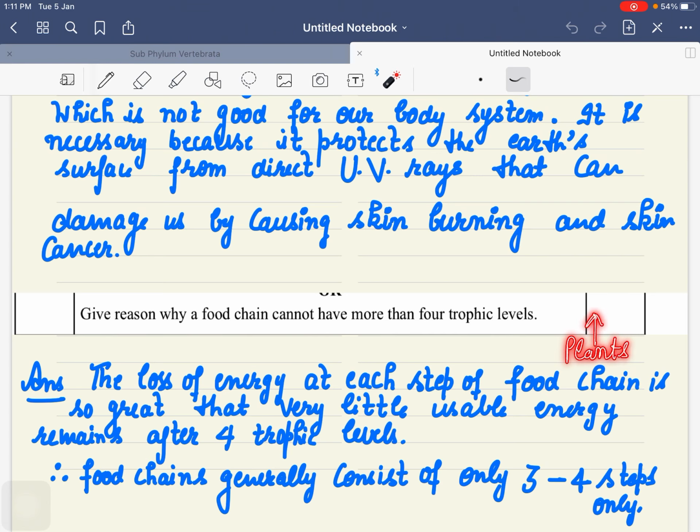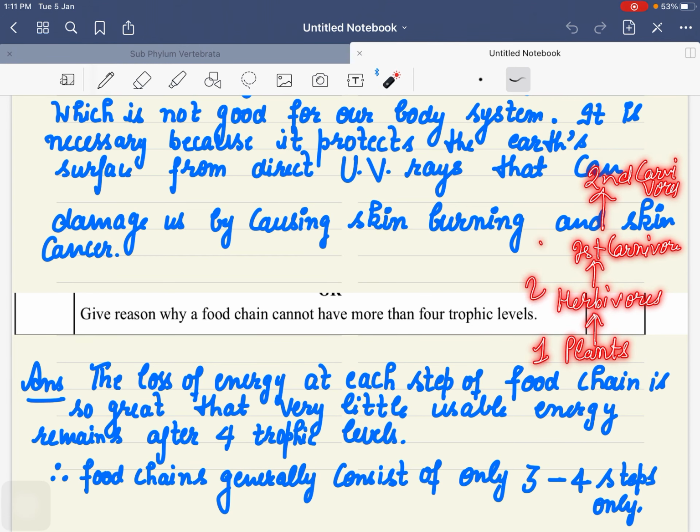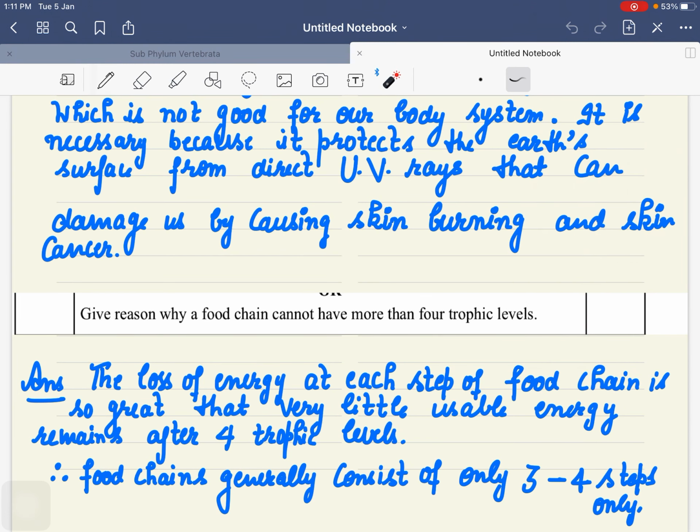Then we make herbivores, then the first carnivore, and then the second carnivore. So there are approximately 3 to 4 trophic levels. 1, 2, 3, 4. Why can they not afford more than 4 trophic levels?